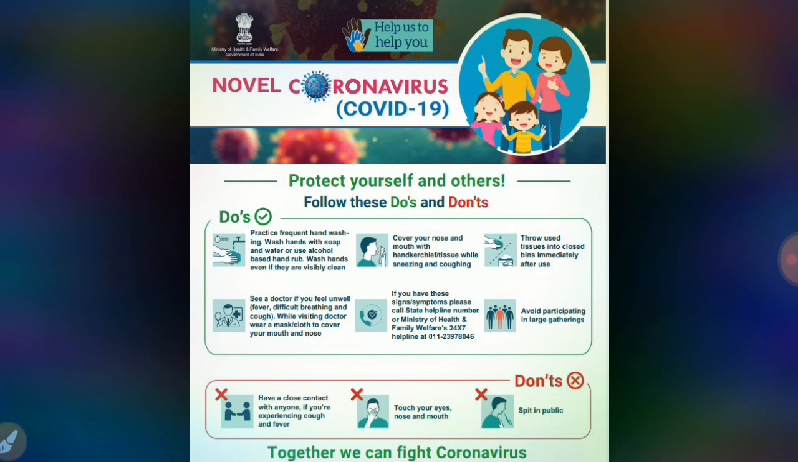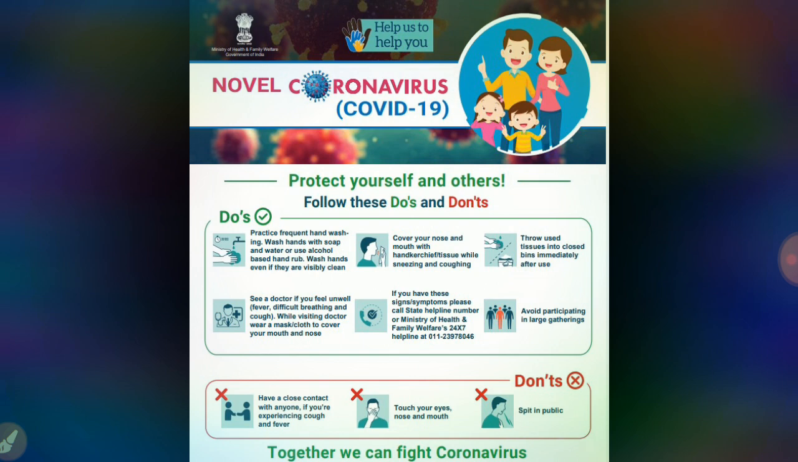See a doctor if you feel unwell, like fever, difficulty breathing or any cough. While visiting the doctor, wear a mask or cloth to cover your mouth and nose. If you have these signs and symptoms, you can call the state helpline number or the Ministry of Health and Family Welfare helpline number. Then avoid participating in large gatherings. We have to follow these instructions for protecting ourselves.